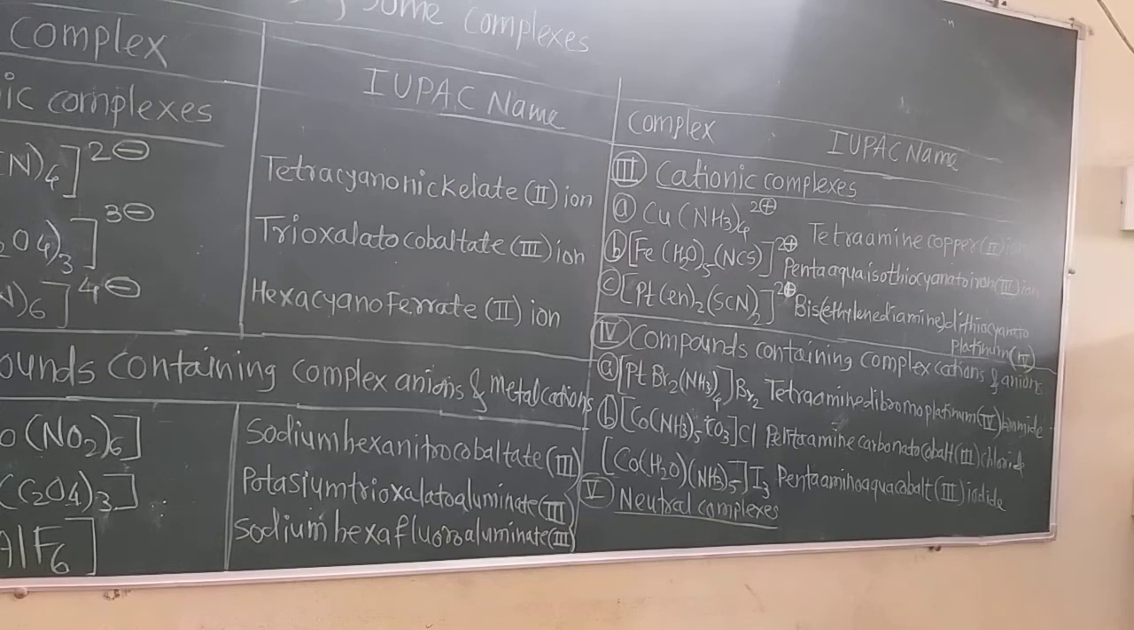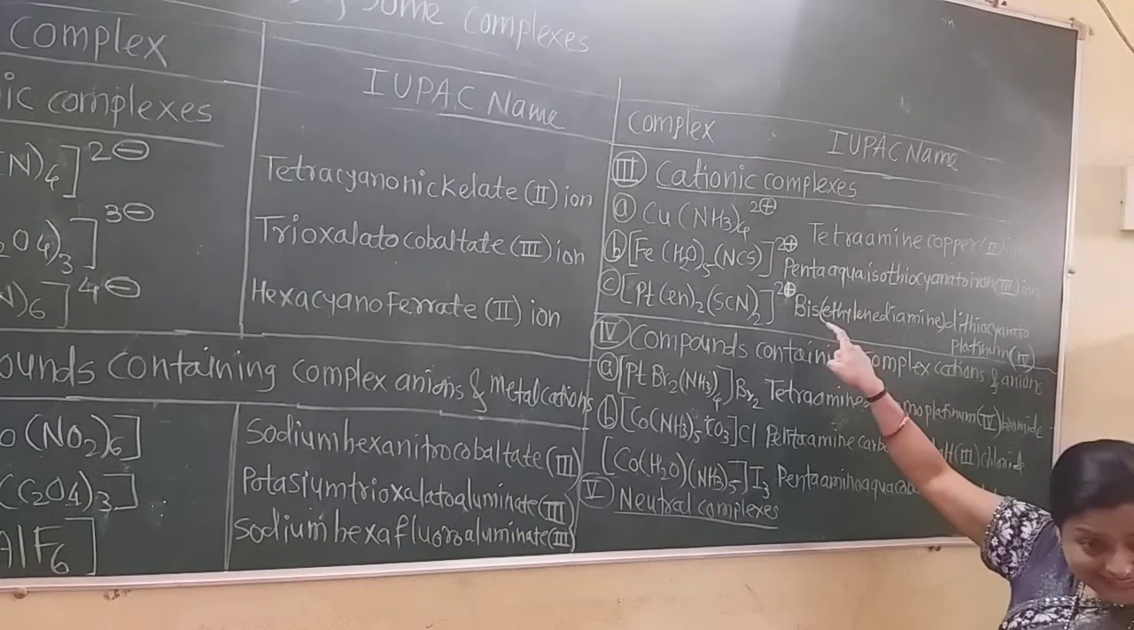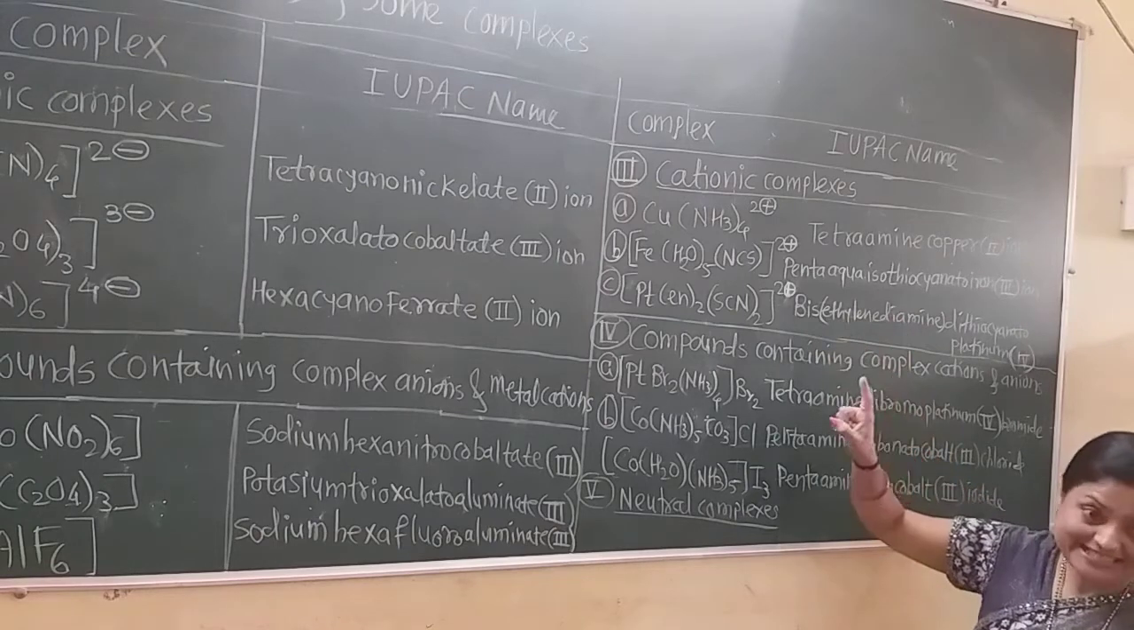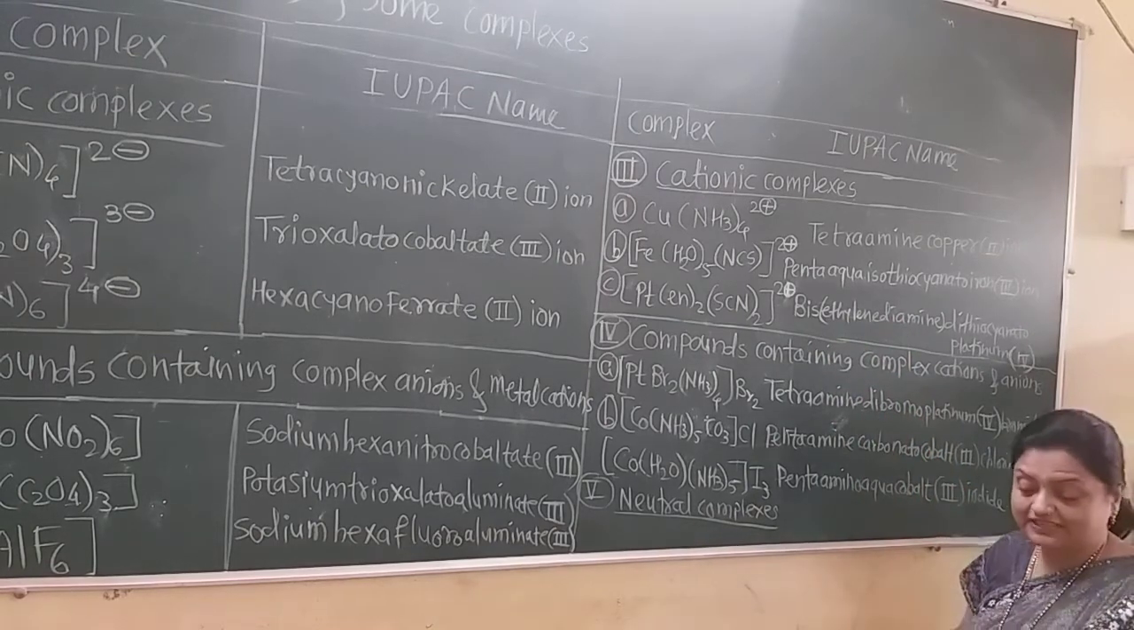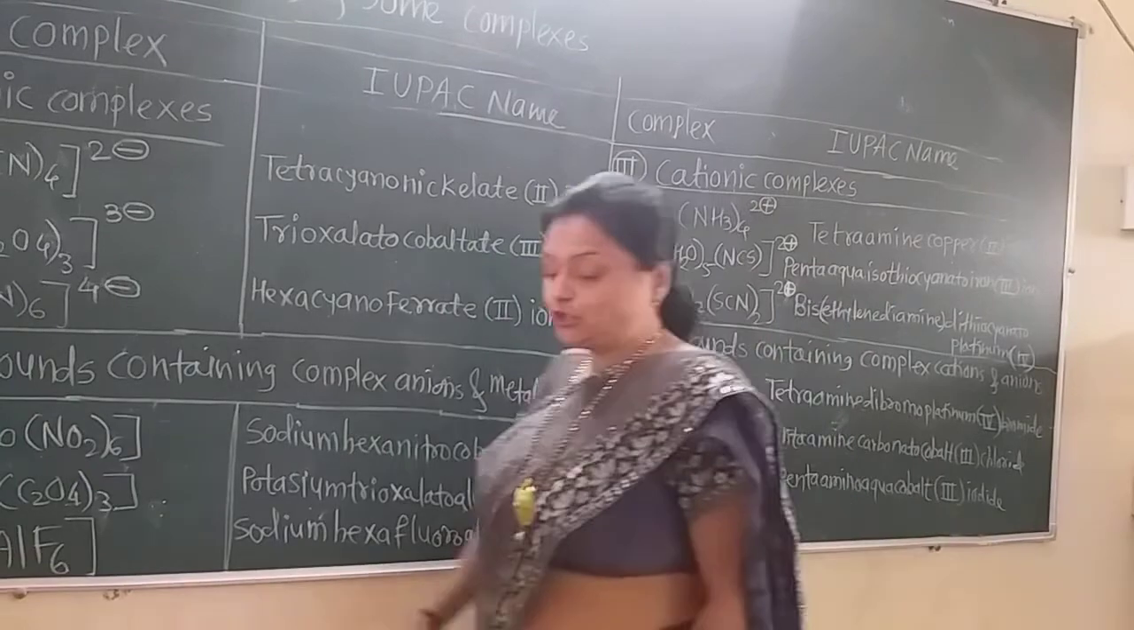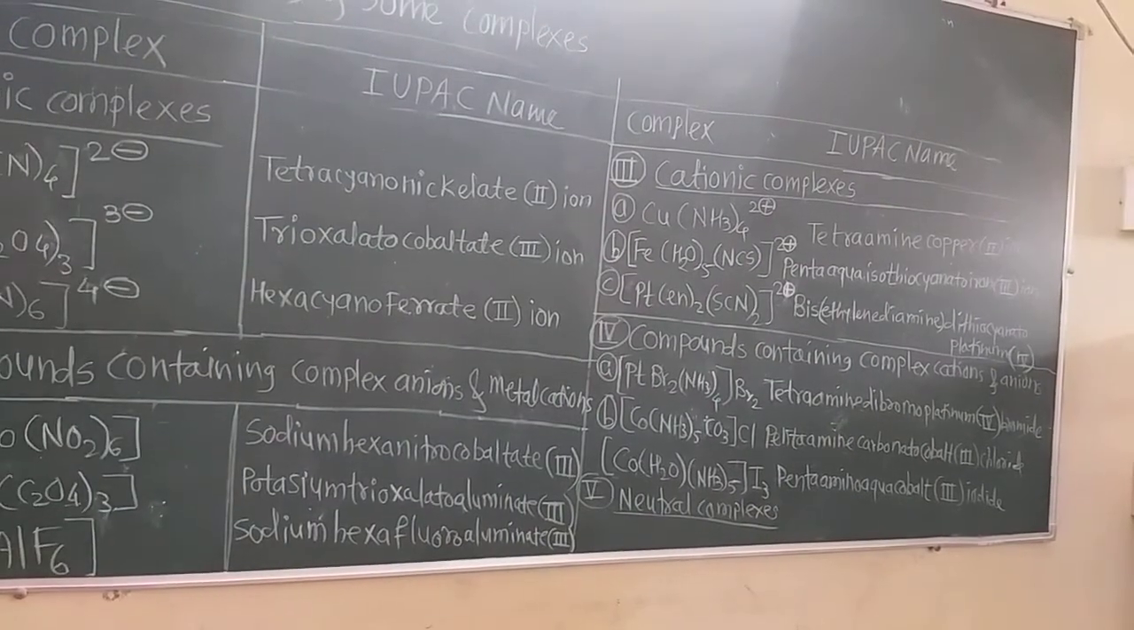You must write the prefixes bis, tris, tetrakis before the parenthesis; such words are there. Now this is our 7th rule. Now come to the 8th rule.